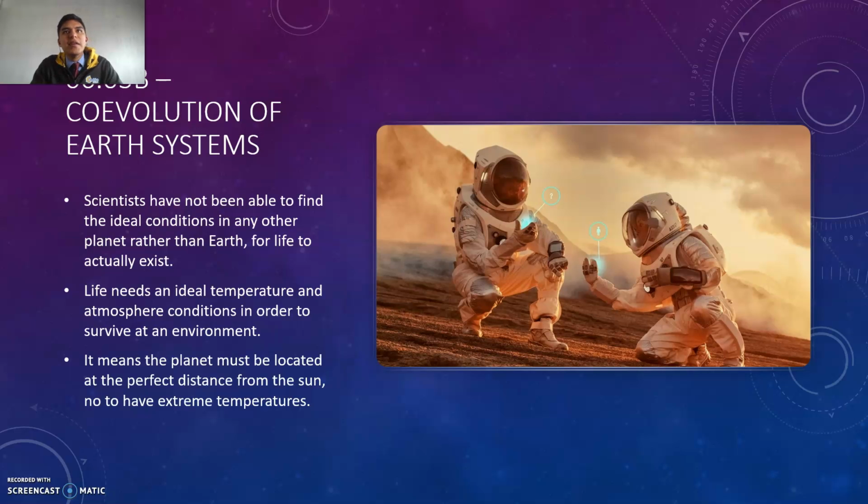And I can tell you a little bit about the latest news regarding life, or let's say just evidence of possible life in other planets. I remember that a couple of weeks ago, there was this news about a component, phosphine, that was found in Venus. And actually, this component is typical of those organic bodies that are decomposing. So that's why scientists are now theorizing that probably there might be life in Venus. But of course, there hasn't been clear evidence of finding a bacteria, animal, or plant in that planet.